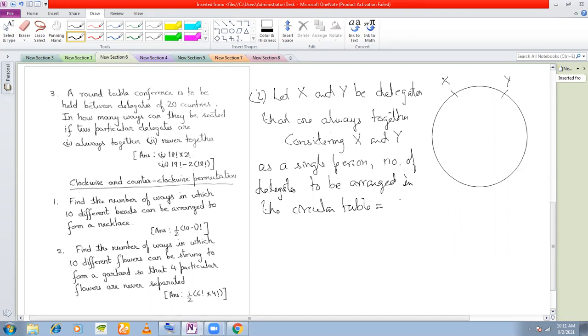How many? 20 delegates were there, right? I remove X and Y, and because I have considered X and Y as one person, I add one. So this is 21 minus 2, 19.